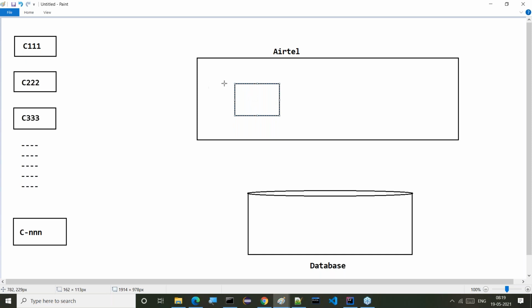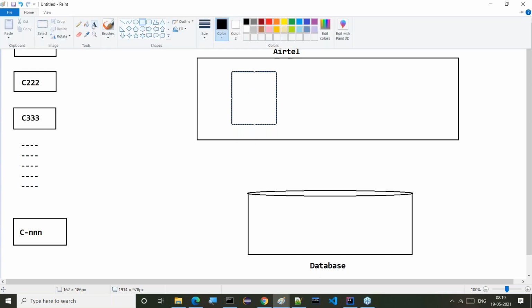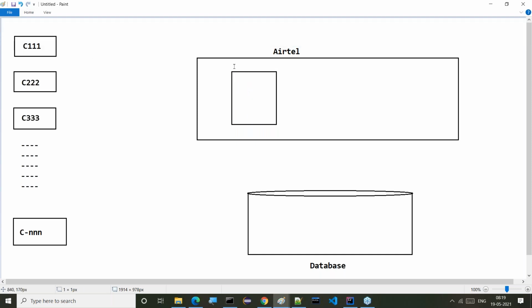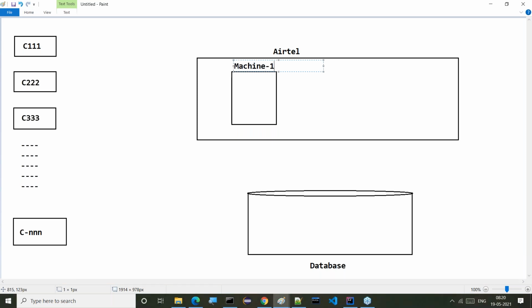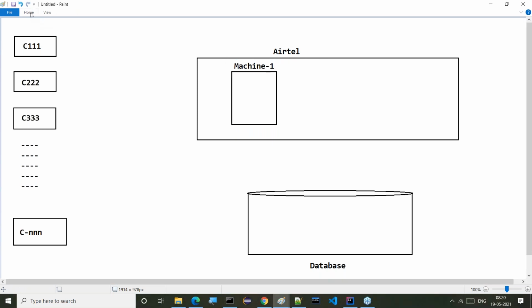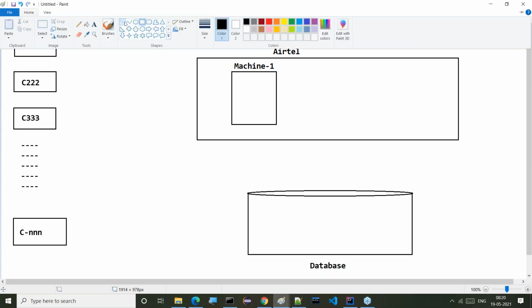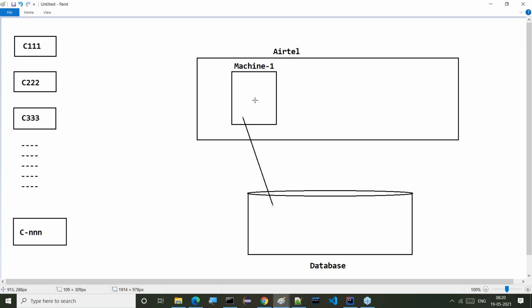So this is a system, for example. This is a computer, I want to say machine 1, a simple computer I've taken. Now inside this machine, to generate the bill, it has to interact with the Airtel database or not? The customer details, their plan details, their bandwidth consumption and everything it has to take. So here it has to interact with the database.